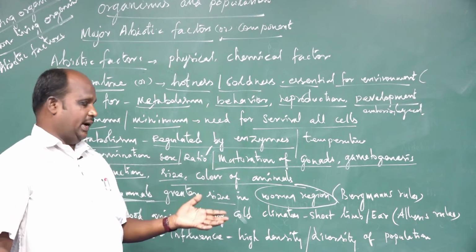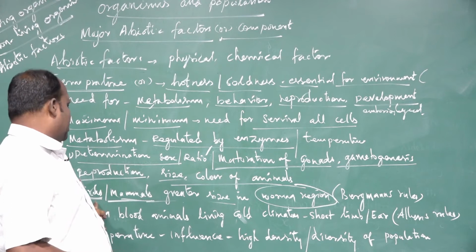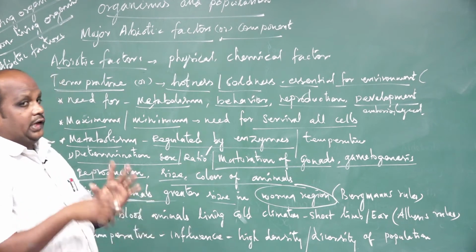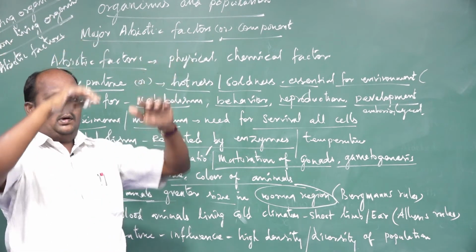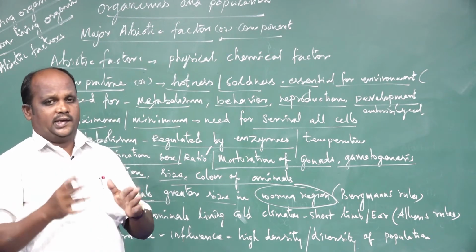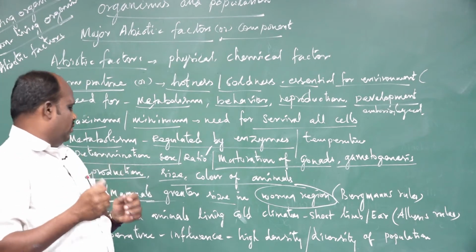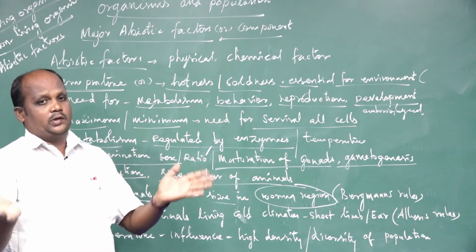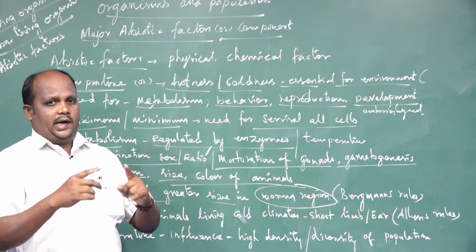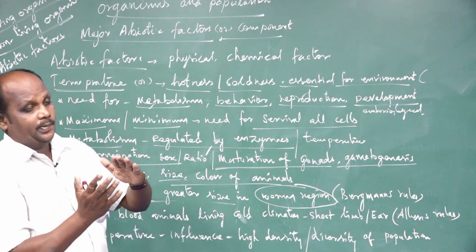Compared to polar and warm regions, the bird and mammal populations develop a huge size in the warm regions. Polar animals differ in color and size, everything, body colors also, between both areas.